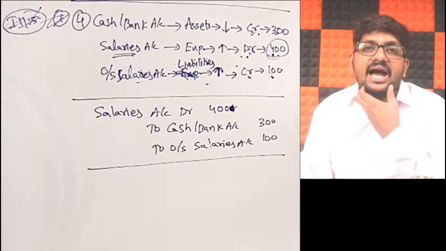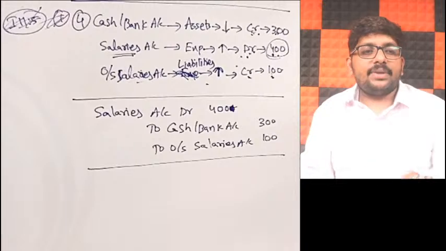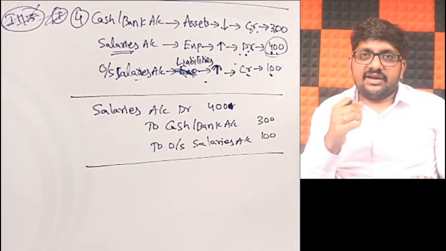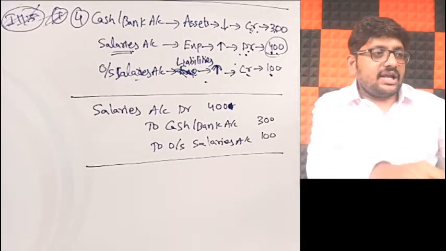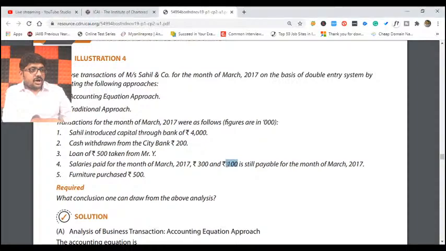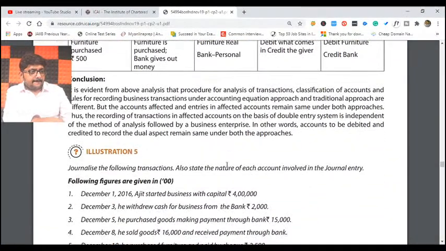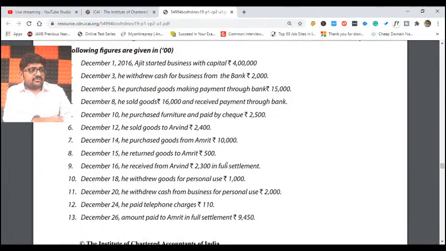Got it, ma'am? Sorry, I overlooked this point and I have come back. No problem. Now jump into illustration number 5. Okay, this is our target now. Come on, by 5:15 or 5:20 we have to finish off this chapter. Quickly, come on. Illustration number 5. Let us not take rest. Come on, let us start illustration number 5. Total fatafat we will start writing.